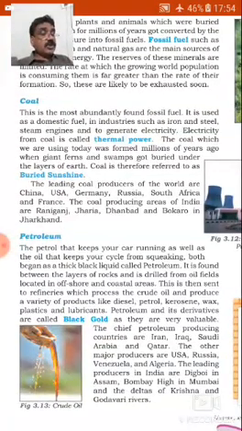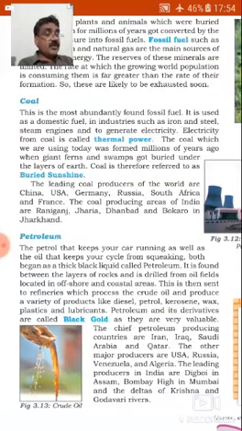This is then sent to the refineries, which process the crude oil and produce a variety of products like diesel, petrol, kerosene, wax, plastic, and lubricants. Petroleum and its derivatives are called black gold.